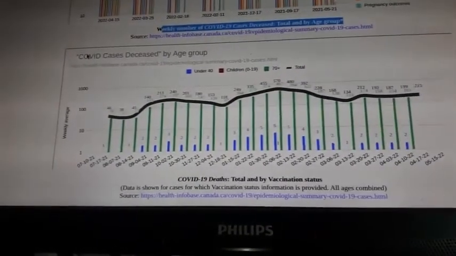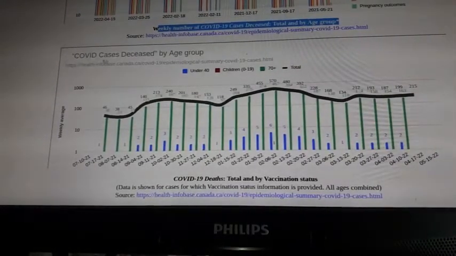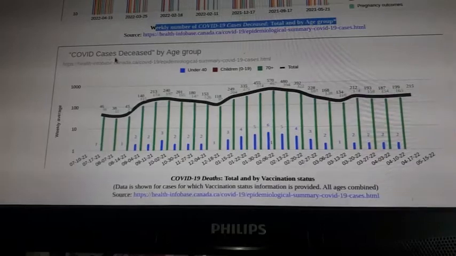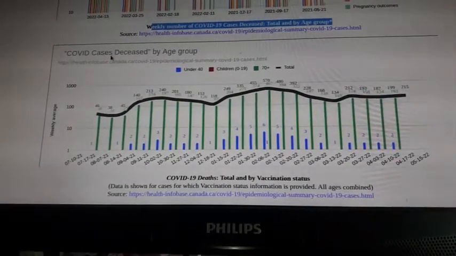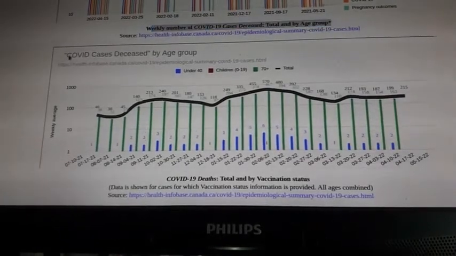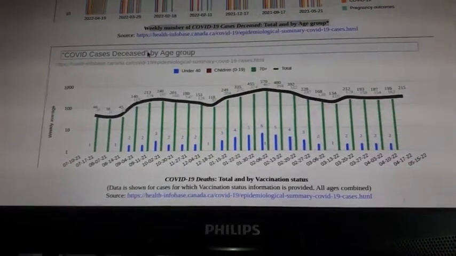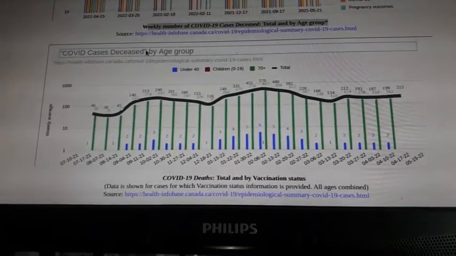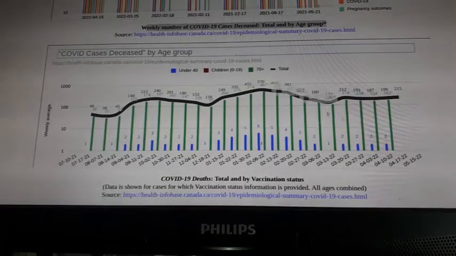And we already discussed the phenomenon called COVID deaths. There is not such a thing as COVID deaths formally. Formally, it's called COVID cases deceased. So a person with COVID, when he is deceased or she is deceased, it will be reported as COVID cases deceased.